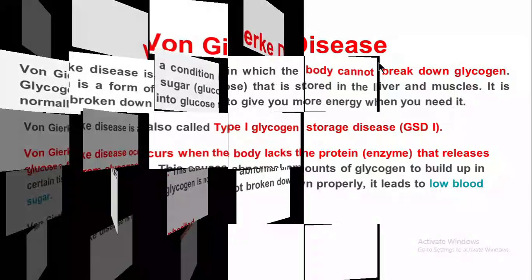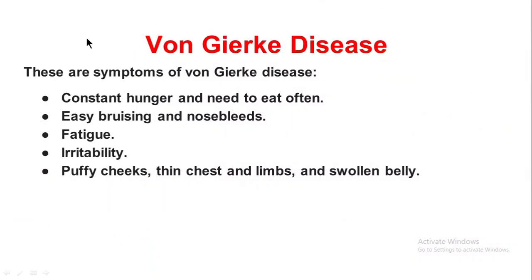The next question we are going to see is the same disease. What are the symptoms of von Gierke disease? The symptoms: first, constant hunger because of low blood sugar level. So the client needs to eat often to increase the sugar level, and easy bruising and nosebleeds, epistaxis, occur. Fatigue is common, tiredness, irritability because of low sugar level. Puffy cheeks, thin chest and limbs, and a swollen belly are the other common signs and symptoms of von Gierke's disease.